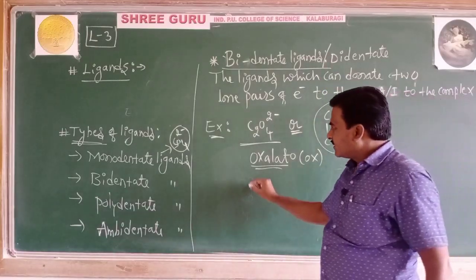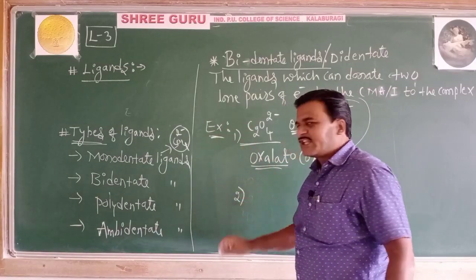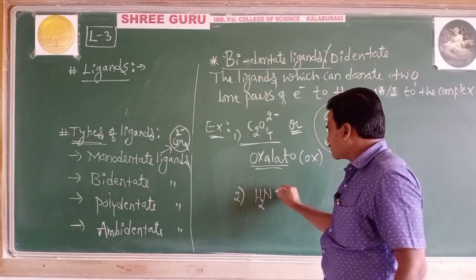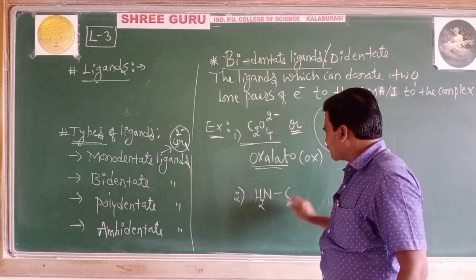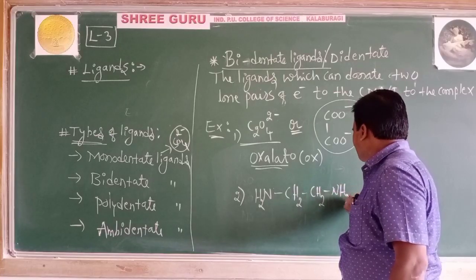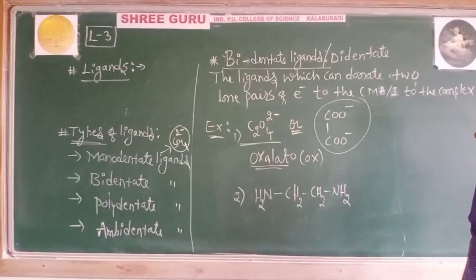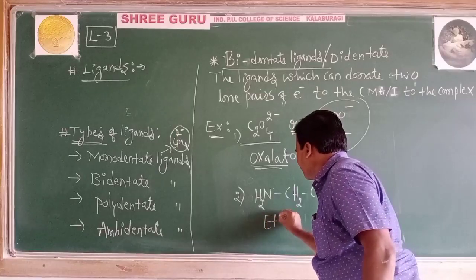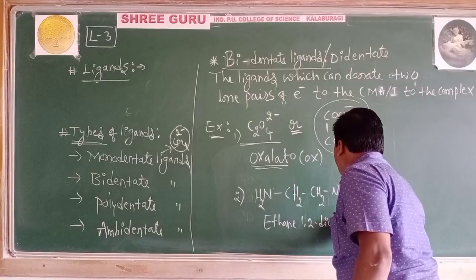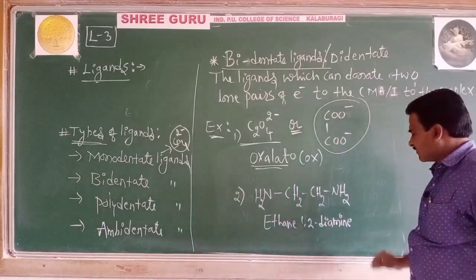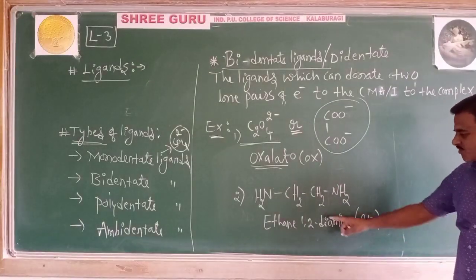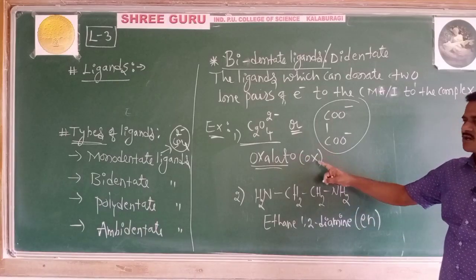Next, example 2: ethylene diamine, written like this, NH2, CH2, CH2, NH2. This is ethane 1,2 diamine, which in short is called en. As per the nomenclature for coordination compounds, this is called en. Oxalato is called ox.